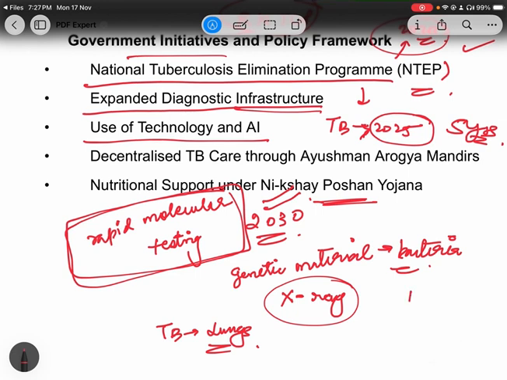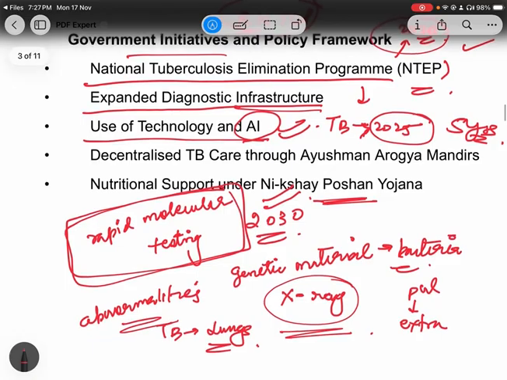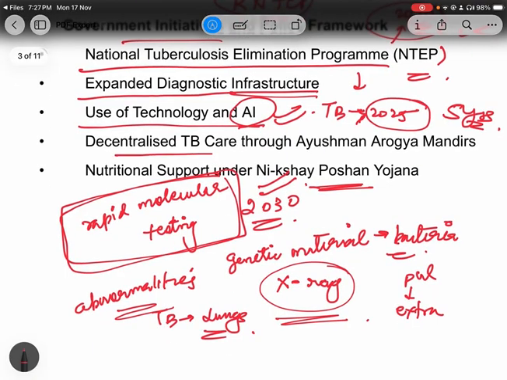As we discussed, there is pulmonary TB and the second is extrapulmonary TB. So X-ray units you can use. On that basis you can do the screening of the complete body and find out abnormalities in the human body. And AI can help in fast and easy diagnosis, right? Now coming to decentralized TB care.